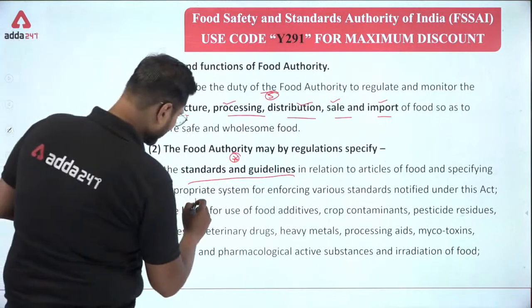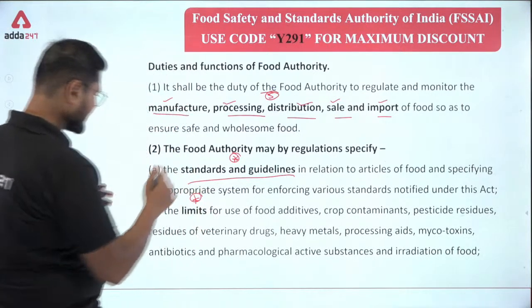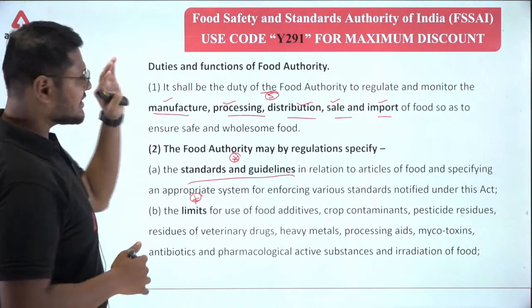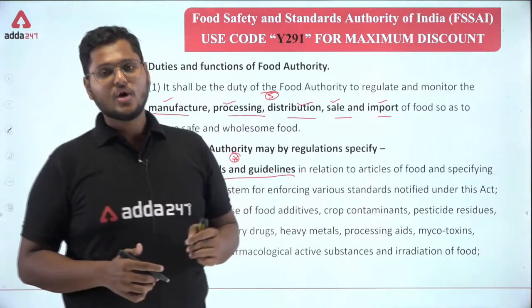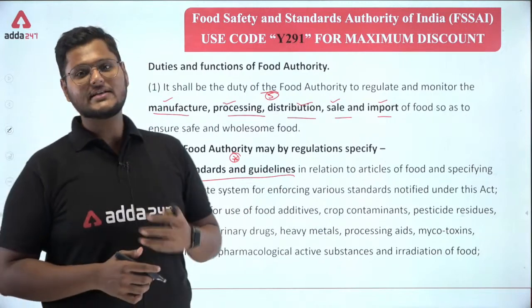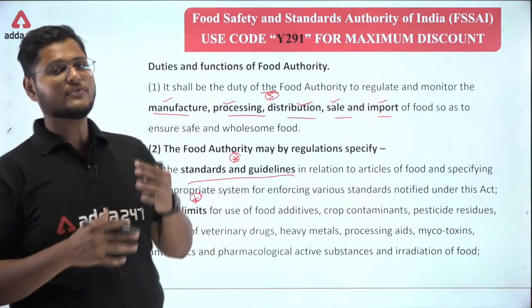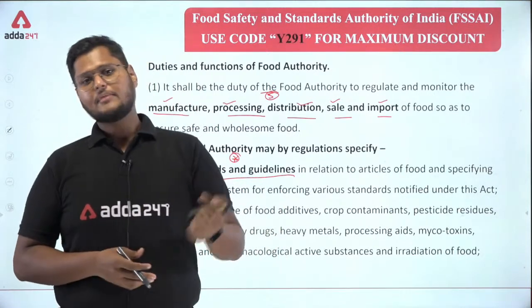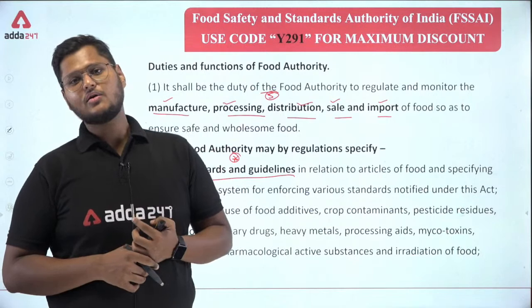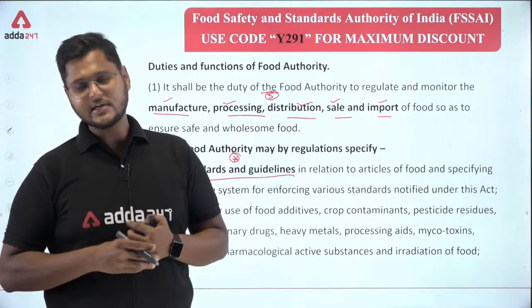Next, the limits. We have already seen about this in the functions of FSSAI. The limits, limits of what? Limits of all the things that are added to the food. For example, different kinds of additives, different categories of other foods that are added to a particular food. For example, whenever you are going to purchase a bread, bread doesn't only contain wheat, it contains so many things.